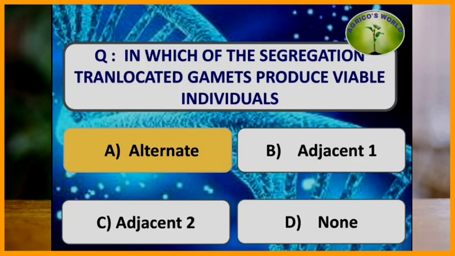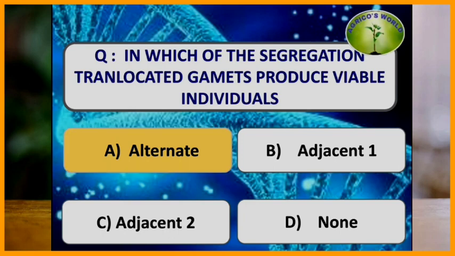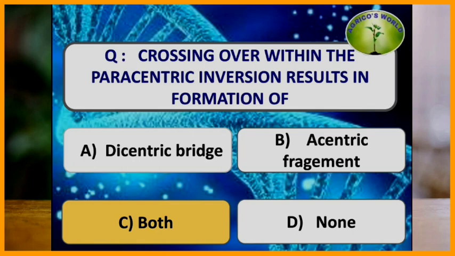In which segregation do translocated gametes produce viable individuals? In alternate segregation, the gametes produce viable individuals, whereas in adjacent 2 segregation, the gametes are produced with duplications and deficiencies which produce semi-sterility in the individuals. Crossing over within the paracentric inversion results in the formation of which of the following? Crossing over in the paracentric inversion leads to the formation of both the dicentric bridge and the acentric fragment. But when there is pericentric inversion, it will produce chromosomes with duplications and deficiencies.